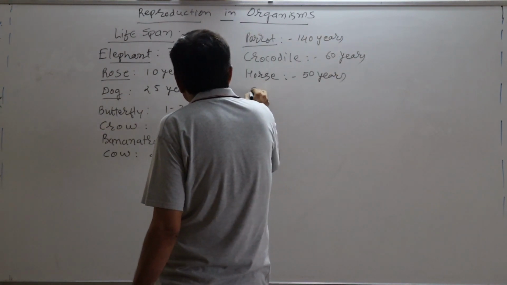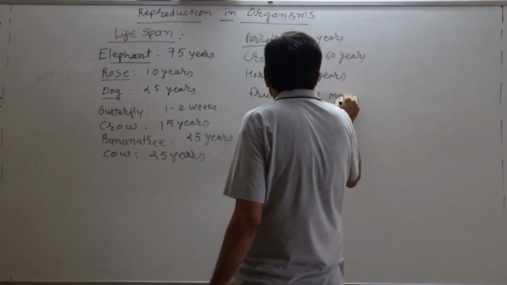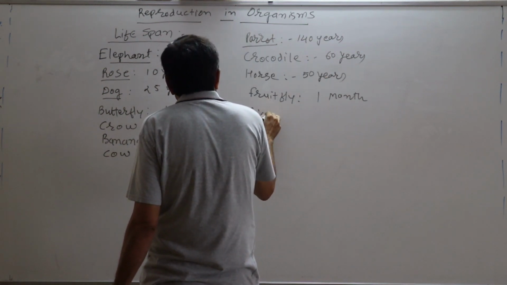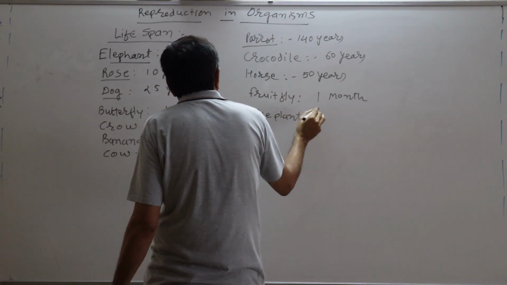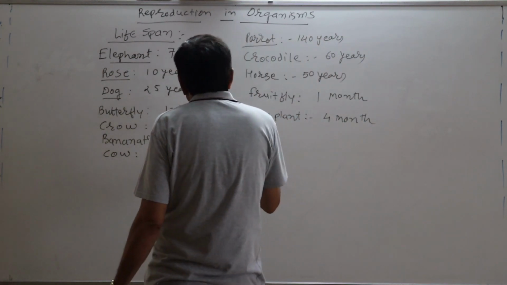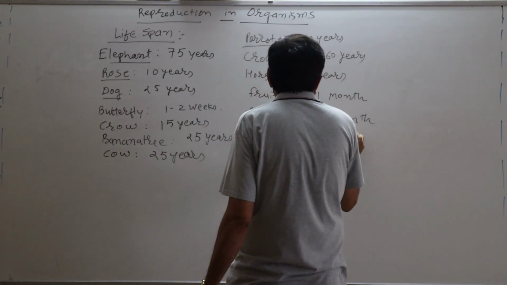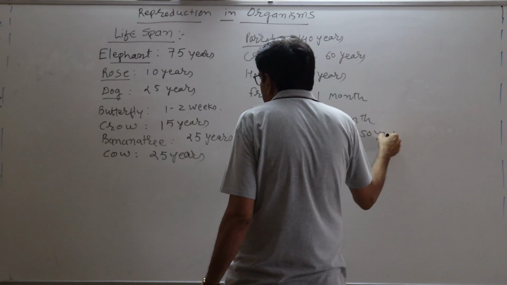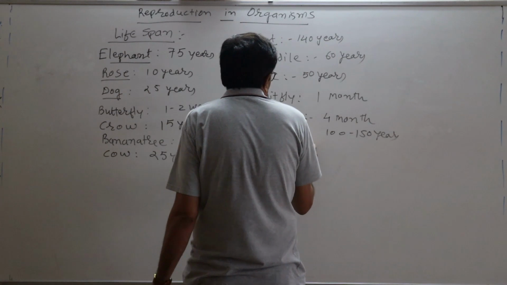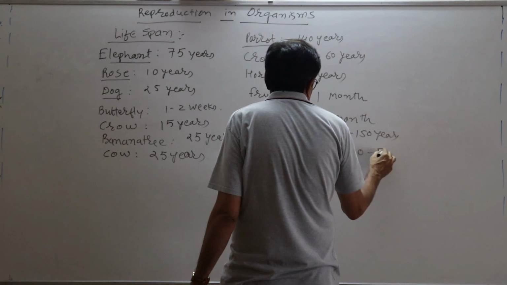After horse there is a fruit fly, that is 1 month. Rice plant, 4 months. Then tortoise, 100 to 150 years. And then banyan tree, 500 years.